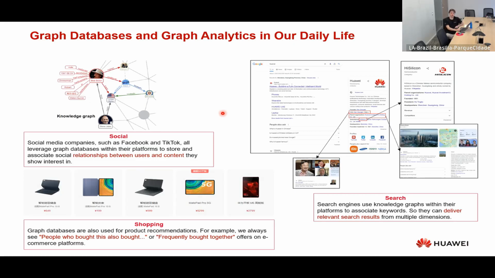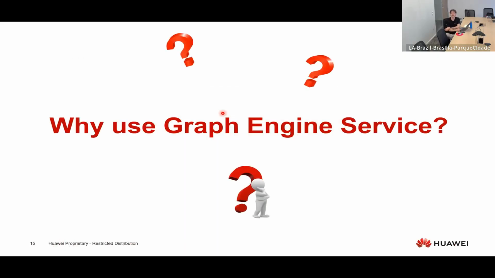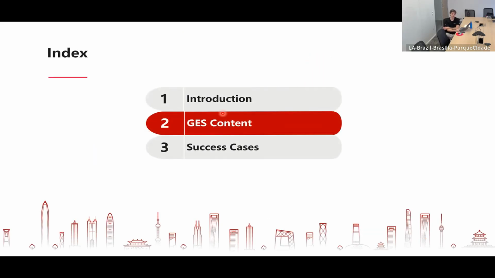Okay, so now we understand why we should use a graph database, but why specifically Graph Engine Service, GES? Why specifically our Huawei Cloud solution? So let us see the contents of our solution.